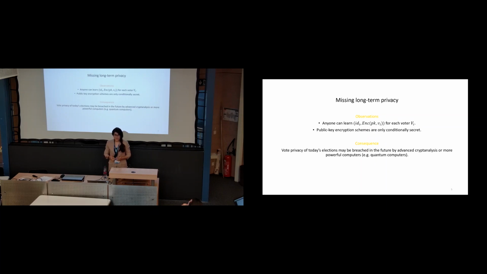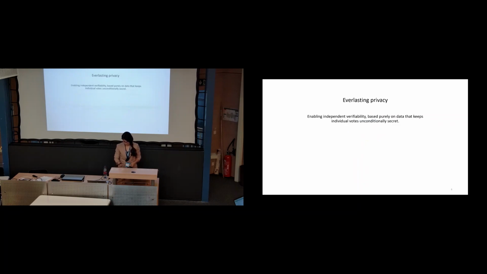So the consequence is that the future adversary, which has more advanced cryptanalysis or has access to more powerful computers, for instance, quantum computers that are capable of running quantum algorithms, can break the privacy of the voters in today's election. So that's why we require secure electronic voting with everlasting privacy.